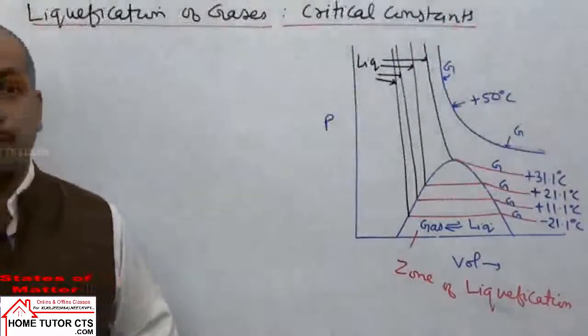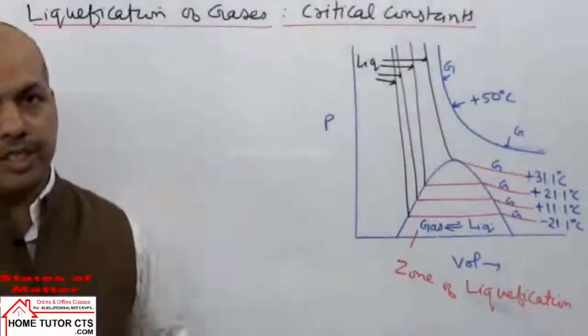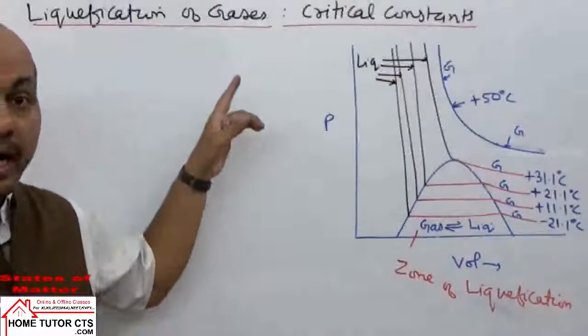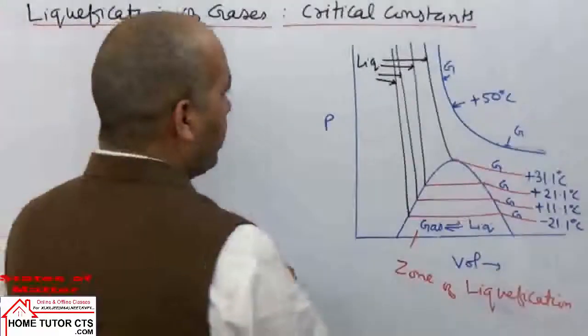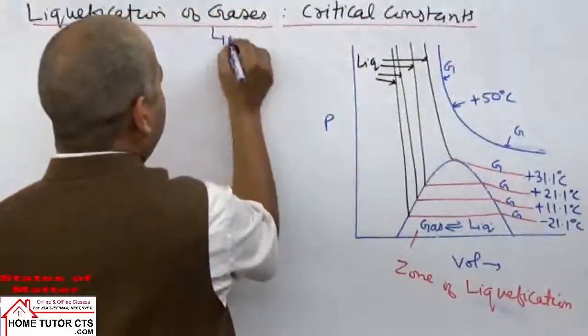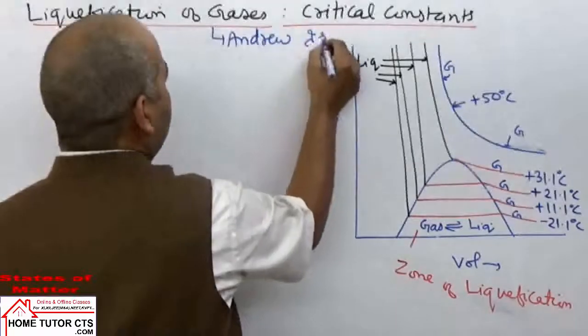Now we take our next topic, liquefaction of gases, and we take critical constants. The graphs drawn here are called Andrews isotherms.